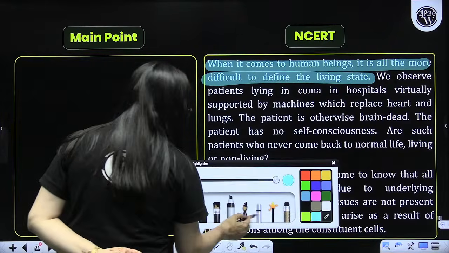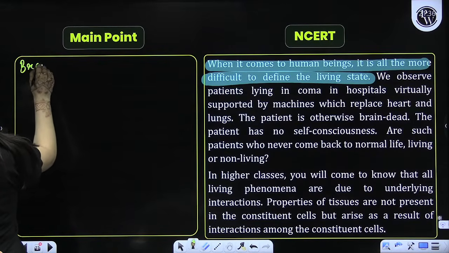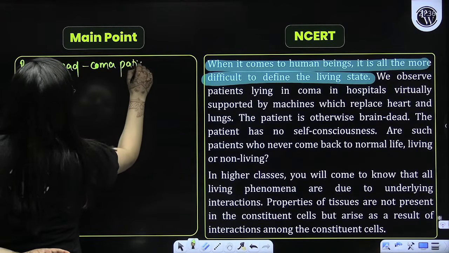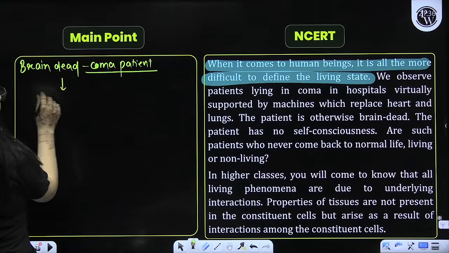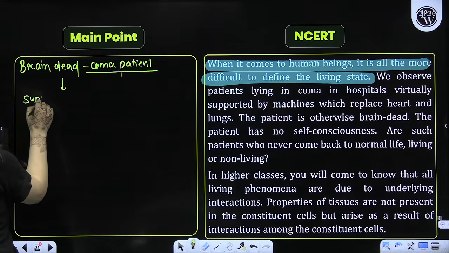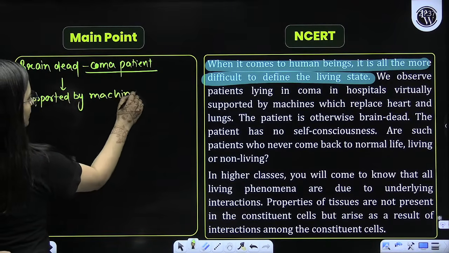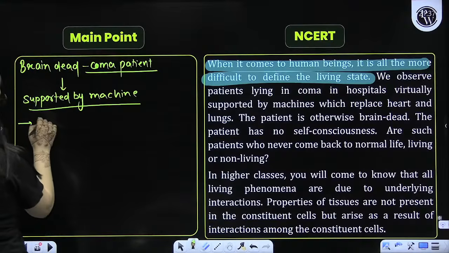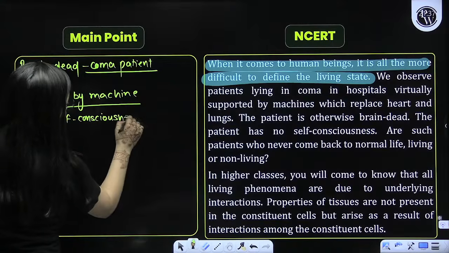For example, if I talk about a brain dead comma patient, the machines have basically replaced functions. The patient is supported by machines. The patient is brain dead, so here no self-consciousness is there. No self-consciousness, but consciousness is still there. Self-consciousness is definitely not there.